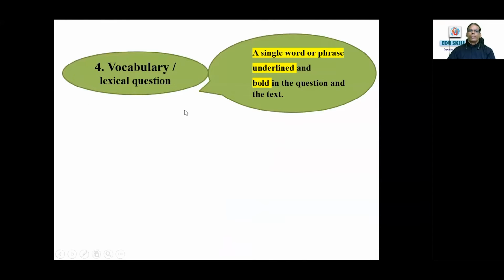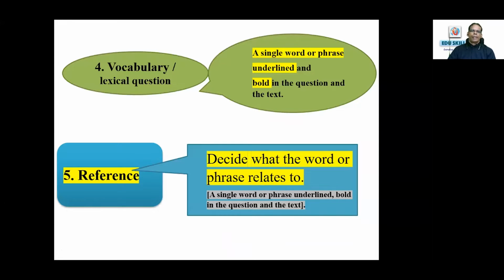There are 4 vocabulary lexical questions in the C part. This means a single word or phrase is underlined and bold in the question as well as in the text. It's very easy to locate because it's bold and highlighted in the text as well as in the question. So there is no issue of searching for it. And for reference, you decide what the word or phrase relates to. Again, a single word or phrase is underlined and bold in the question and the text. It's bold and underlined both in the question statement as well as in the text. So immediately you can land over there.